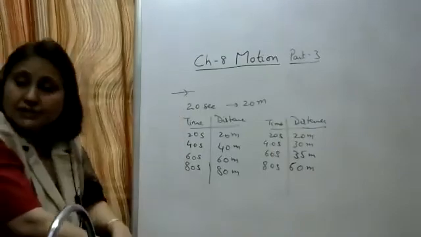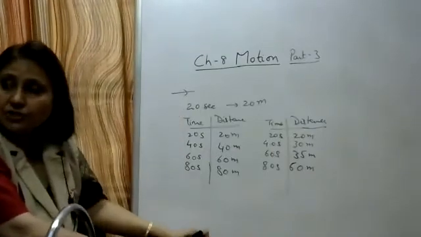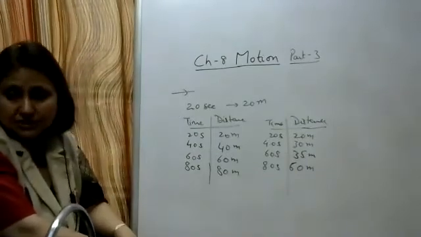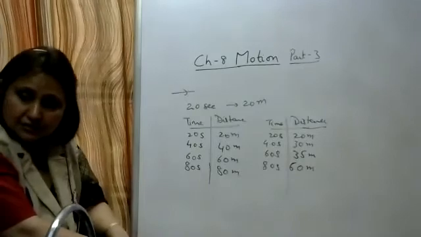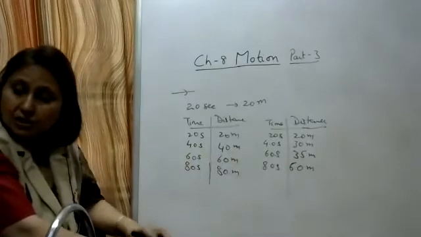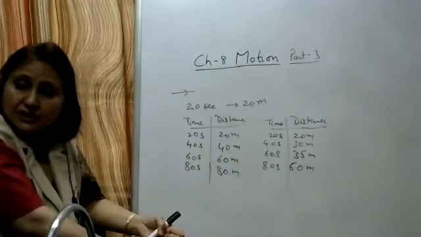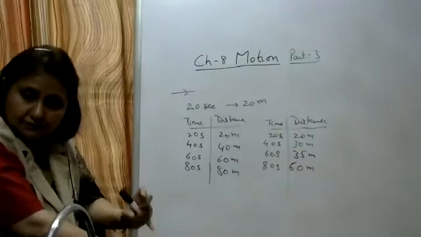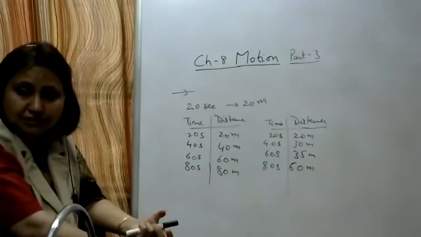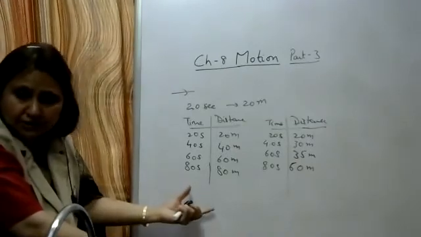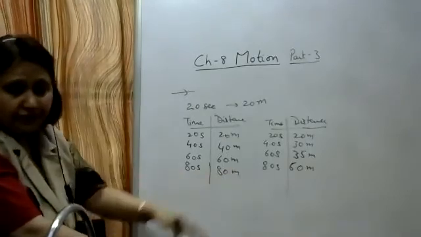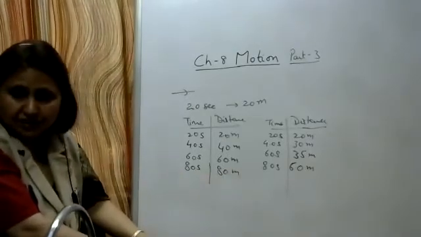So today we have studied about uniform and non-uniform motion. Uniform motion is the one in which the particle covers equal distances in equal intervals of time. Non-uniform motion is the one in which the object covers unequal distances in equal intervals of time. Okay, so here you have to write the answer, I think everyone can write down, with one example of each.